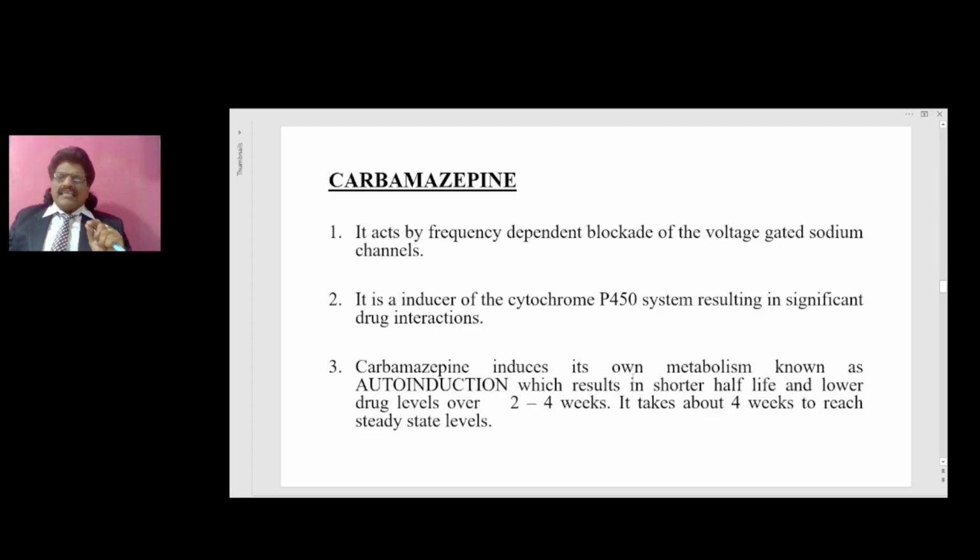Carbamazepine. It acts by frequency dependent blockade of the voltage gated sodium channels. It's an inducer of the cytochrome P450 system resulting in significant drug-drug interactions. This is what I've been telling. Another important concept of carbamazepine is that it induces its own metabolism, known as auto-induction, which results in shorter half-life and lower drug levels over 2 to 4 weeks. It takes about 4 weeks to reach steady state levels.